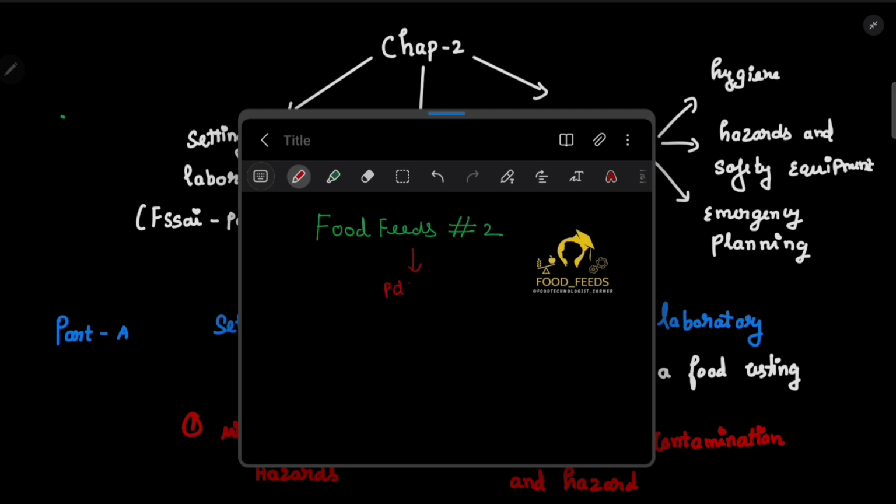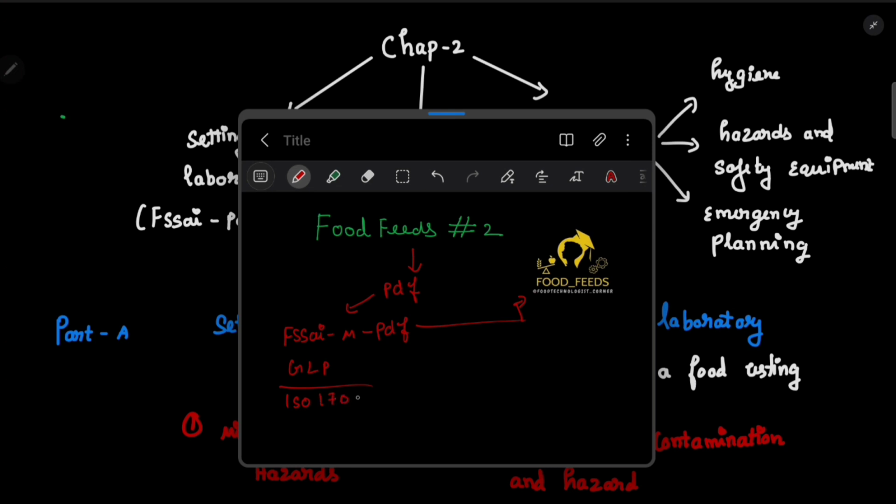There are basically three PDFs you have to study. The first one is the FSSAI manual, which you have to study. That PDF will be given in the Telegram channel, so go and find the link for the Telegram channel in the description. The second PDF you have to study is GLP, Good Laboratory Practices. That will also be given in the Telegram channel. And finally, the last and important PDF you have to study is ISO 17025.